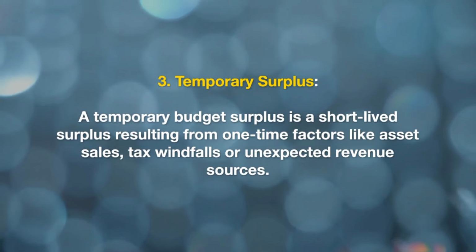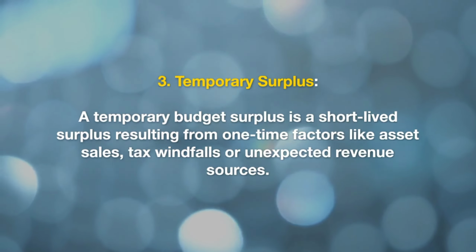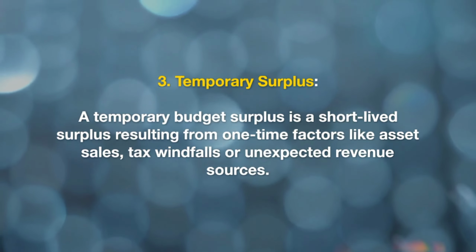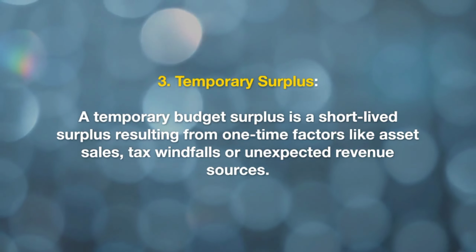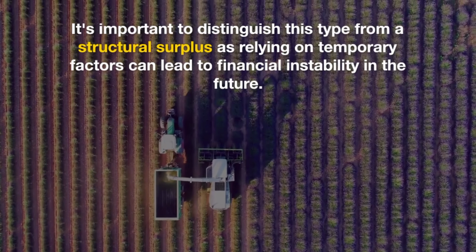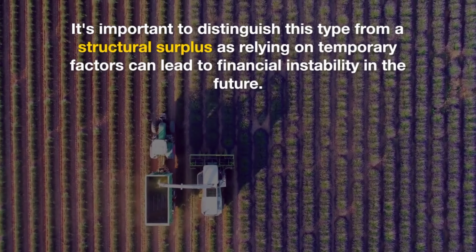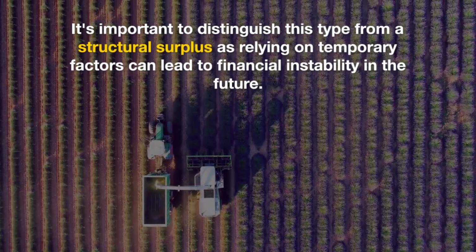3. Temporary surplus. A temporary budget surplus is a short-lived surplus resulting from one-time factors like asset sales, tax windfalls, or unexpected revenue sources. It's important to distinguish this type from a structural surplus, as relying on temporary factors can lead to financial instability in the future.